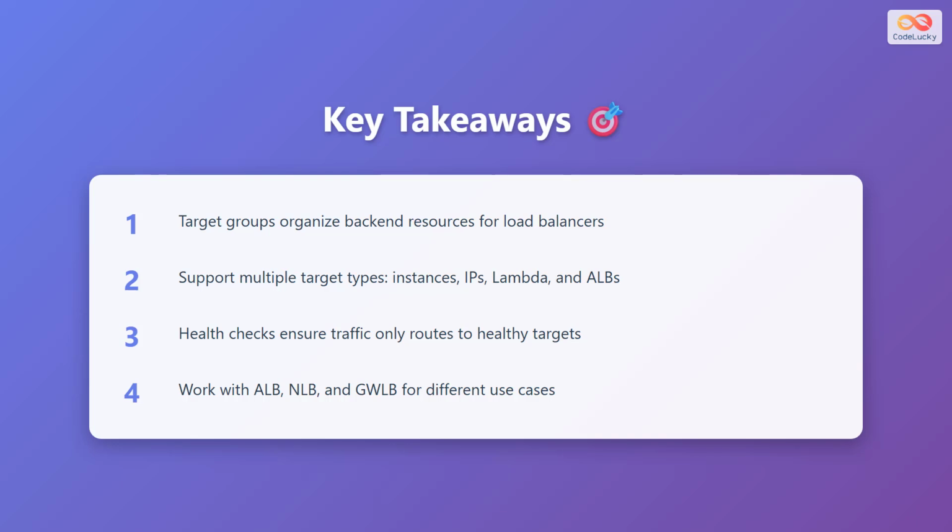Third, health checks ensure traffic only routes to healthy targets, preventing requests from being sent to failed or unavailable resources. And fourth, target groups work seamlessly with application load balancers, network load balancers, and gateway load balancers, each serving different use cases and traffic patterns. Understanding these concepts is fundamental to building reliable and scalable applications on AWS.